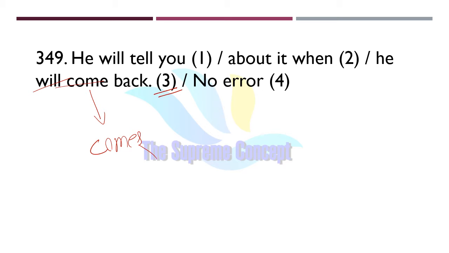We are using when instead of if, but this shows it is a conditional clause, because only if he comes will he tell. That is why we will use comes back here. He will tell you about it when he comes back. Now let us move to the next question.